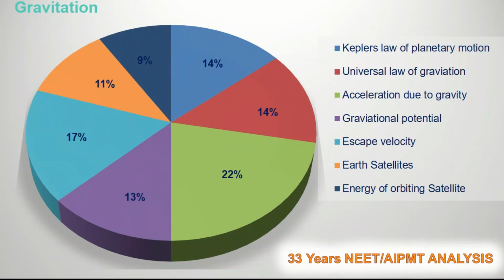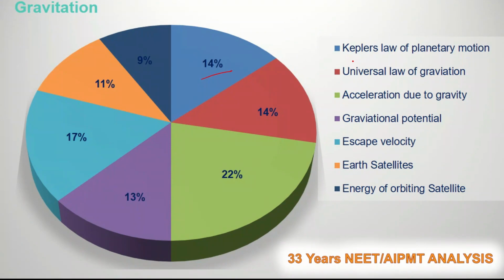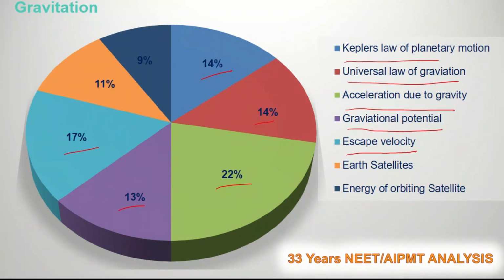If you have a look at this pie chart, you can see that around 14% of questions were coming from Kepler's law of planetary motion, 14% from universal law of gravitation, 22% from acceleration due to gravity, 13% from gravitational potential, 17% from escape velocity, 11% from Earth satellites, and 9% from energy of orbiting satellite.